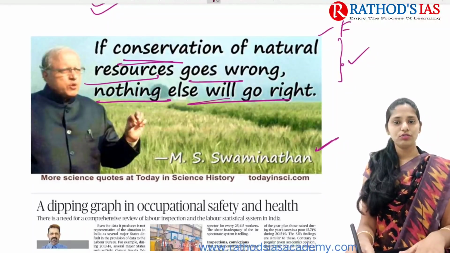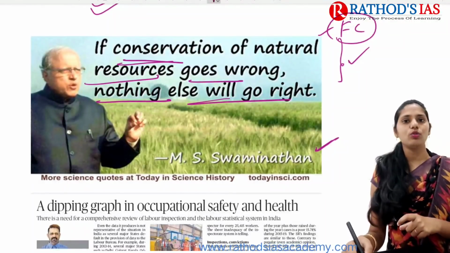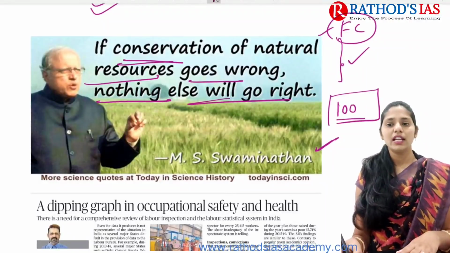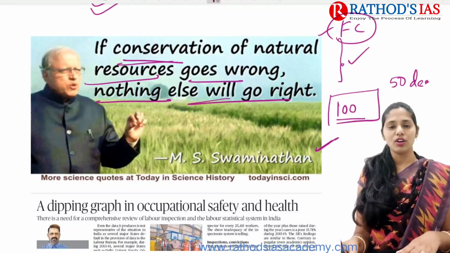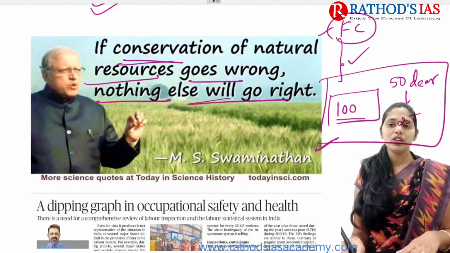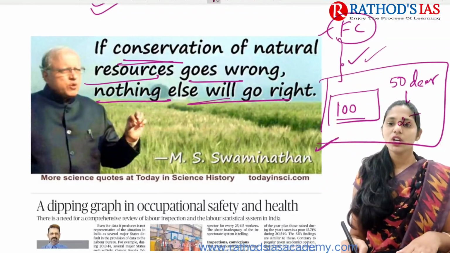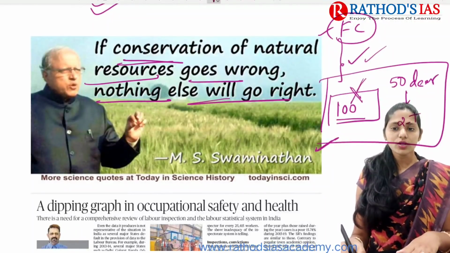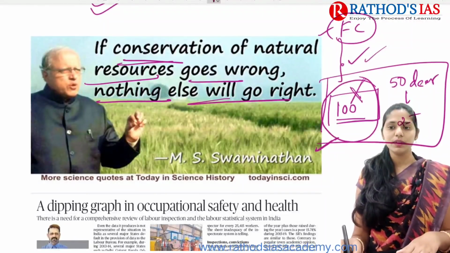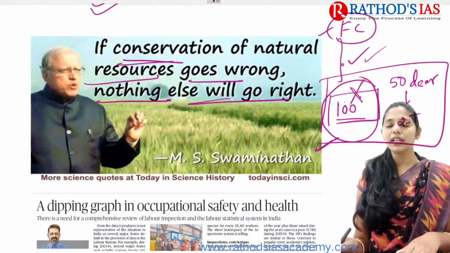If you talk about the food chain, I will give you a small example to understand what M.S. Swaminathan wants to say. For example, let us take that there are 100 plants present in so and so area, and about 50 herbivores, for example deer, are present, and about 2 tigers are present in that area. Whenever, due to some droughts and climate change, the number of plants decreases, the animals which are dependent on these plants will also decrease, because they do not get proper food, right?